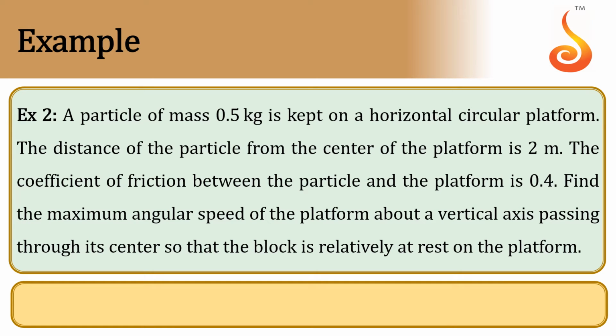Example 2. A particle of mass 0.5 kg is kept on a horizontal circular platform. The distance of the particle from the center of the platform is 2 meters. The coefficient of friction between the particle and the platform is 0.4. Find the maximum angular speed of the platform about a vertical axis passing through its center so that the block is relatively at rest on the platform. So let us see.